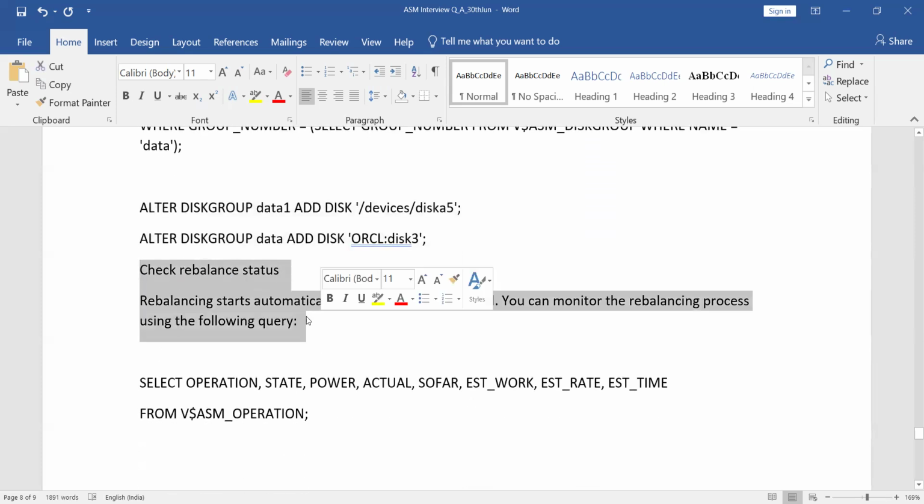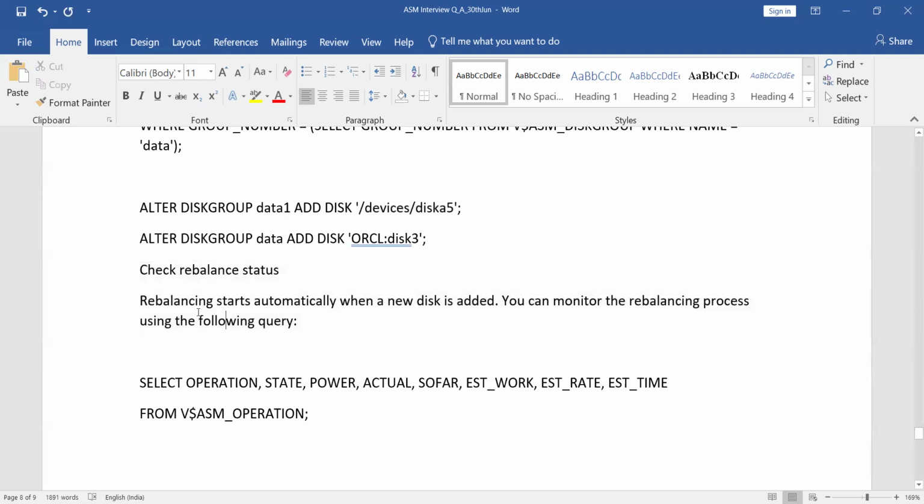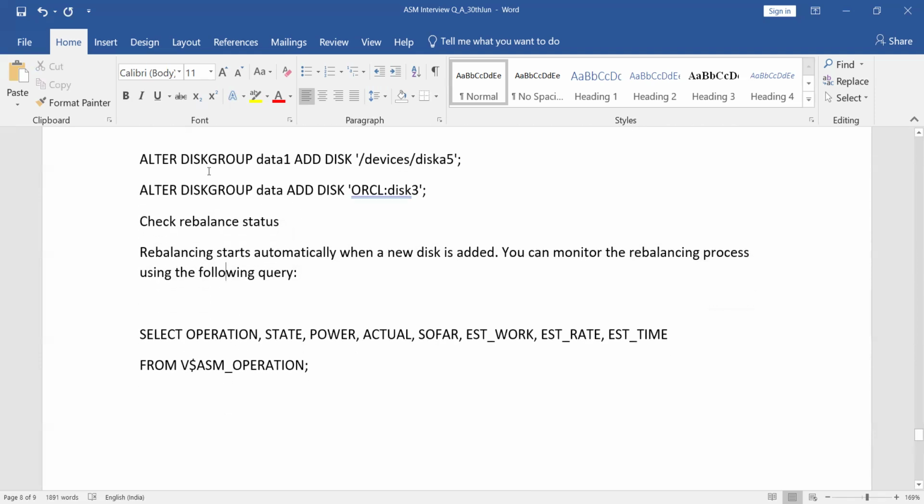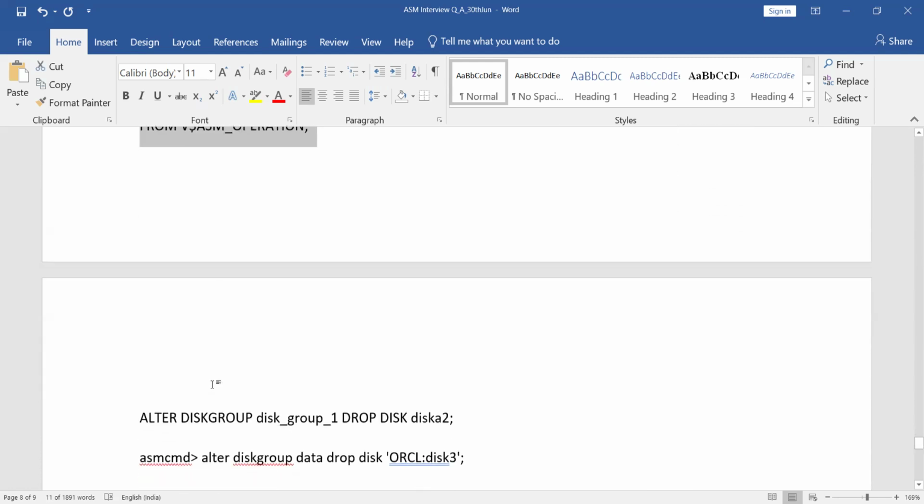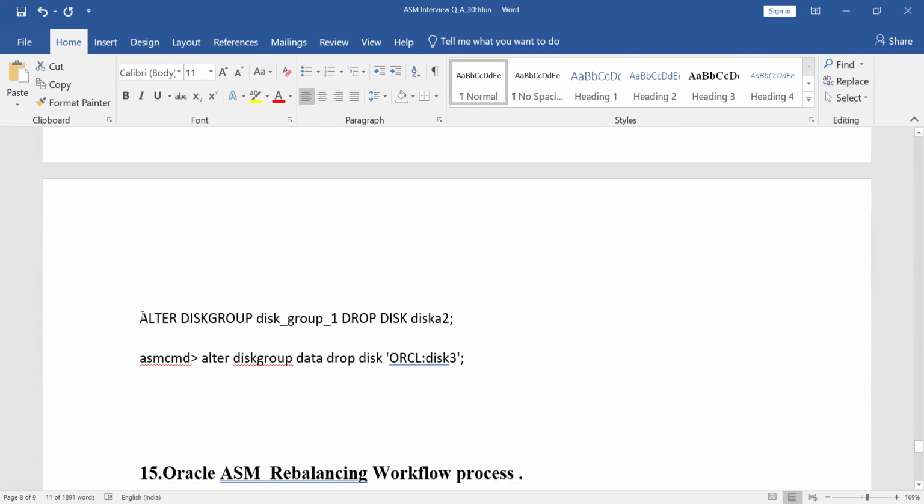And check the rebalancing. As and when you add a disk or remove a disk from a disk group, rebalancing will happen. Once you're done with this command, you can immediately use the v$asm_operation view to check the rebalancing status. Now how are we going to drop a disk from a disk group? Alter diskgroup name, drop disk, and the disk name.